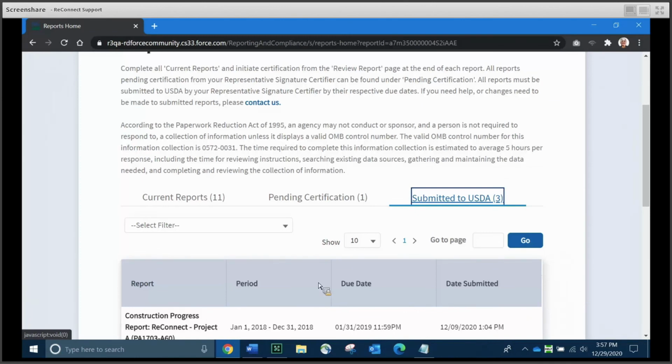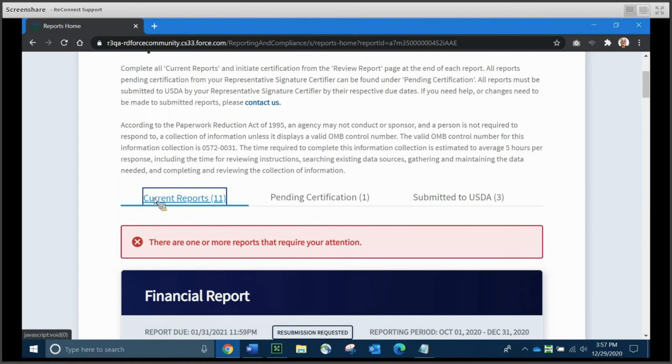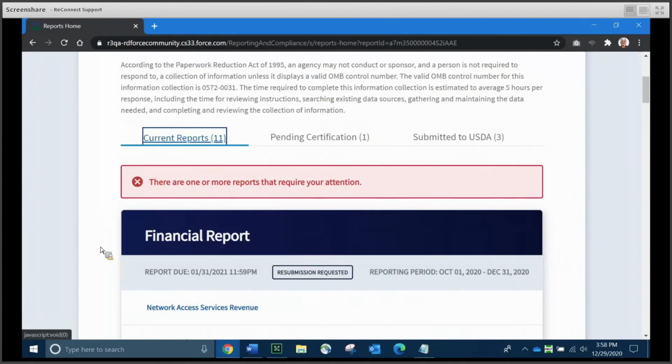Now, when USDA receives a report, they'll assign a reviewer, and the reviewer is going to take a look to make sure that it's meeting all the requirements and that we understand everything that's going on in the project and in the report. And during that process, USDA may reach out to you or one of your key contacts if they have some questions. Something else that the USDA reviewer can do is they can mark up the report with notes and actually send it back to you, and your team would receive an email message when this happens and request you to change or add information.